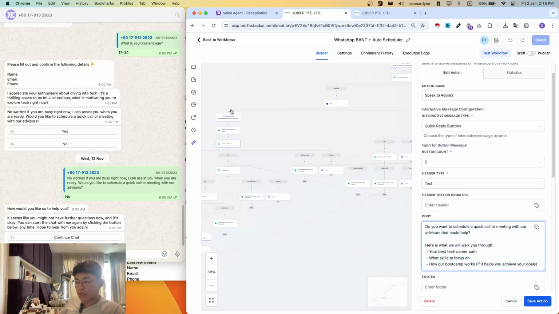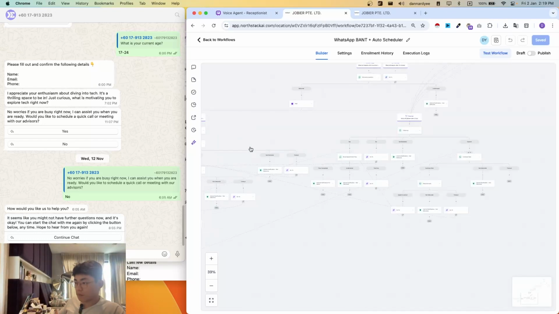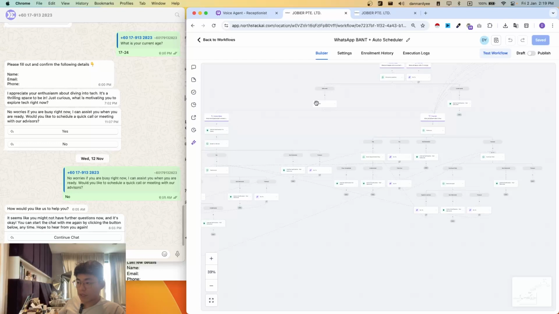This leads to a whole booking automation, where we schedule a call and hop on a call and help with their issues, and eventually sell them on signing up with our course. This flow is the branch where it leads to them booking a call with us and speaking to an advisor on which course would suit them the best. So this is the branch, which is the happy path.